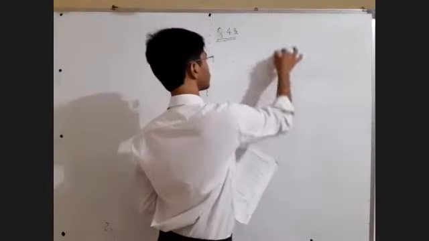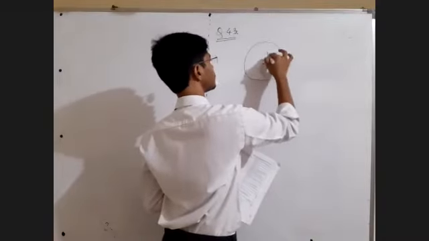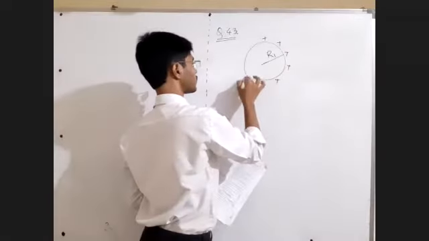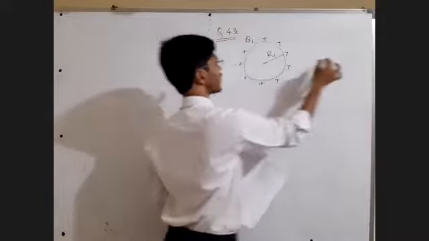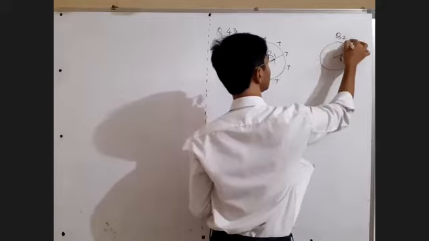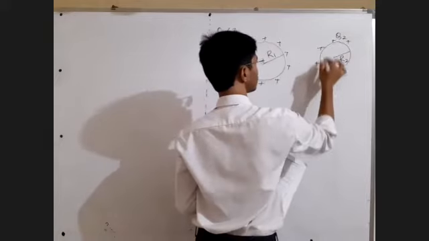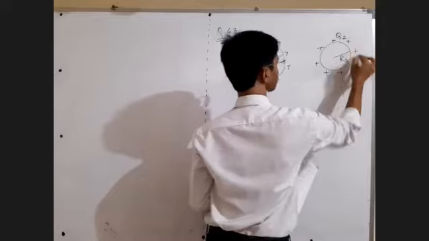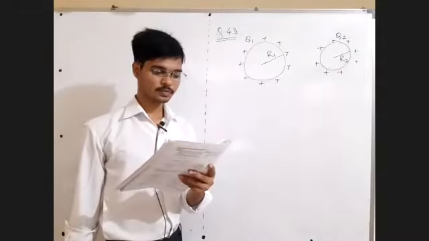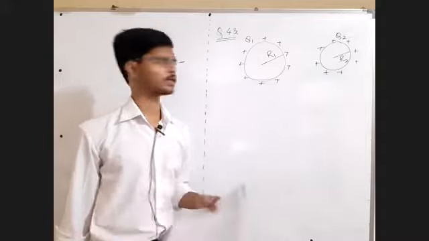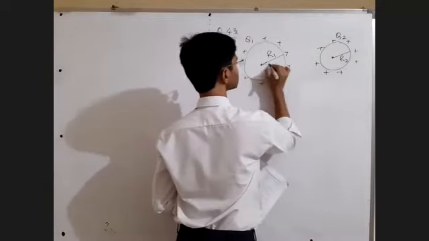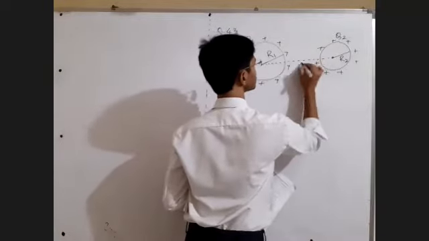First shell, radius R1, charge Q1. Second shell, radius R2, charge Q2. And the distance between their centers is smaller. This center and this center, the center to center distance is smaller.